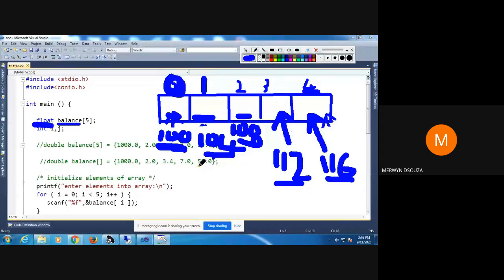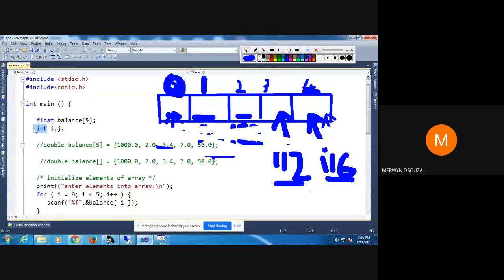Each variable is stored at some address in memory. Similarly, in your program here, I've declared 2 variables, int i and j. Your int variables normally occupy 2 bytes of memory. So your variable i will be stored at some location, say 98.